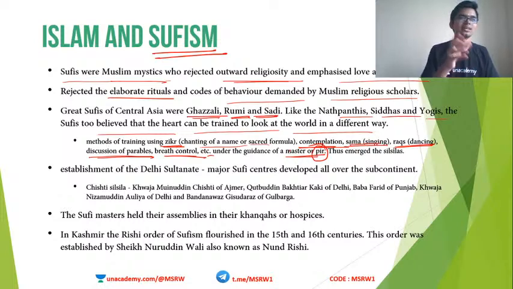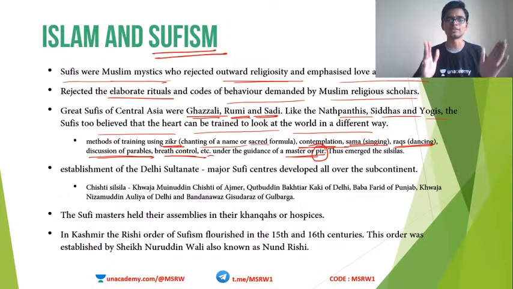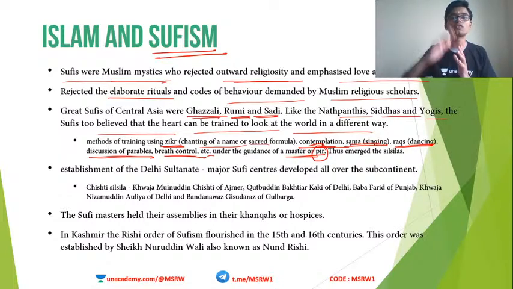Okay, so just like the Nadpanthis spoke about controlling the body through various methods, Sufism also speaks of such methods: Zikr, which is Nama Japa, then contemplation of God with the help of meditation, then singing, dancing, discussing parables. All these things will help in achieving some sort of discipline that will change the mindset towards the world. But all these things have to be done under the guidance of a master, and that master or guru is known as Pir.